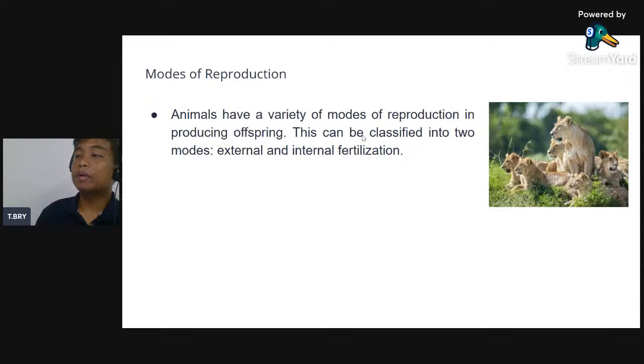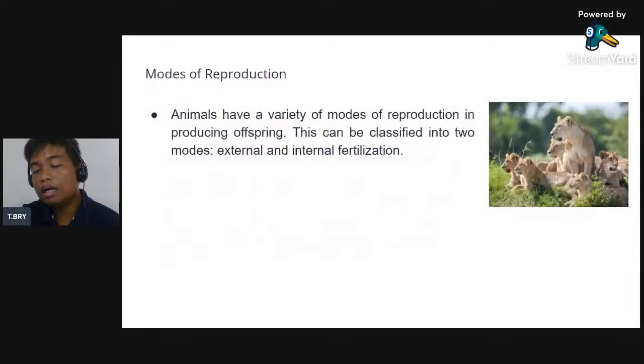Next, modes of reproduction. Animals have a variety of modes of reproduction in producing offspring. This can be classified into two modes, external and internal fertilization. So, it means that all animals have different modes of reproduction. Some animals mangitlog, mapusa, na ibutang lang nila ang ilahang eggs, ilubong ra nila, so daghang klase. Okay.